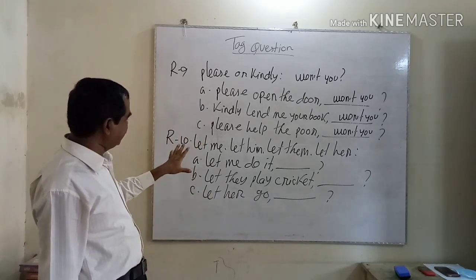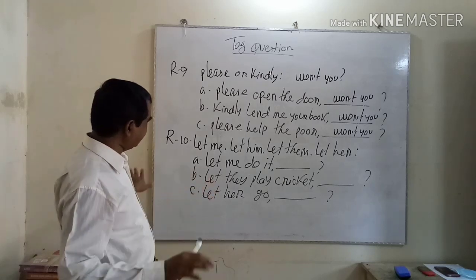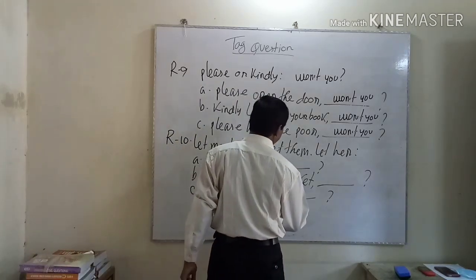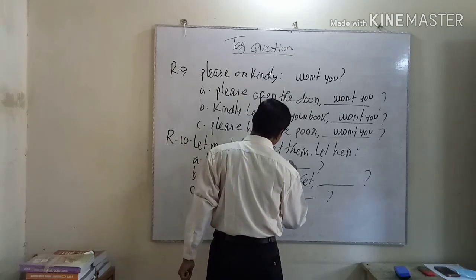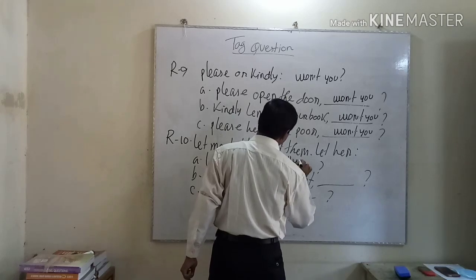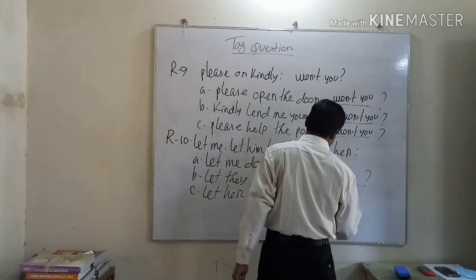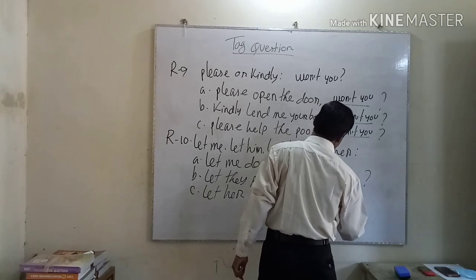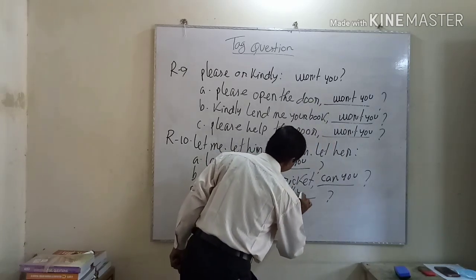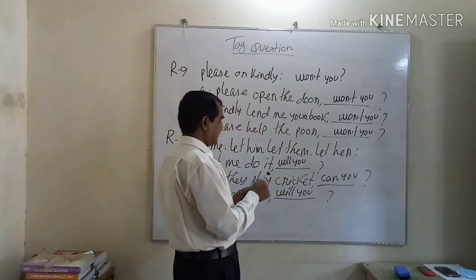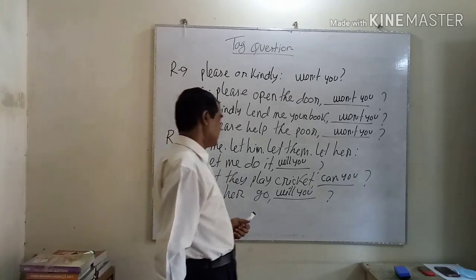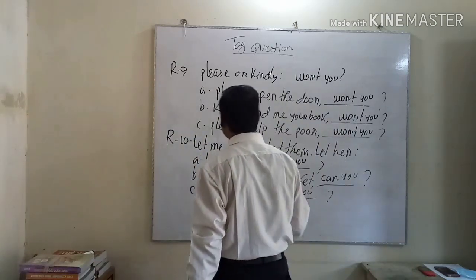The three sentences are different meaning, but the answer will be the same. Won't you? Will you? Or can you? That is your wish. Will you or can you? You can use at the time of writing the answer of the text.